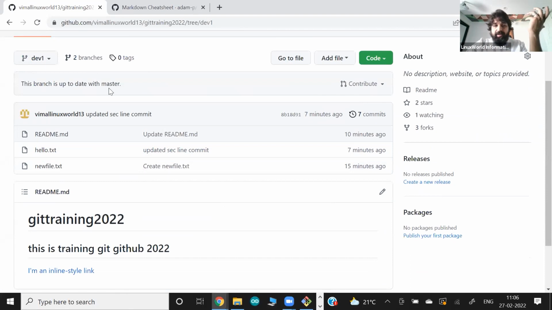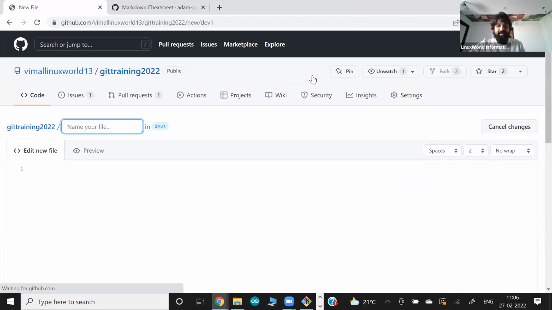And why do we want to create a branch? Because I want to use this branch as a feature branch. So this guy wants to add some new file by dev .txt. This guy wants to write new data, a new feature.